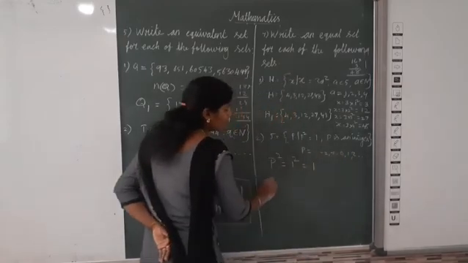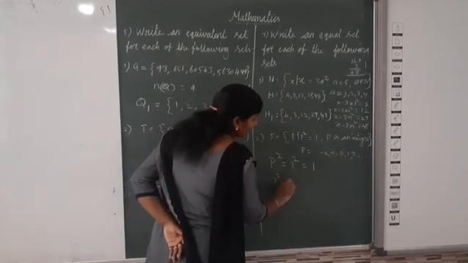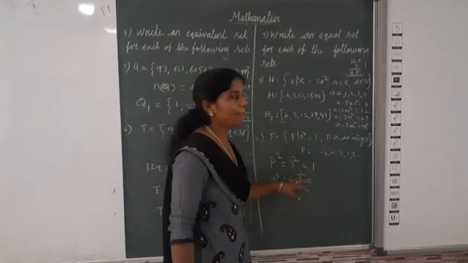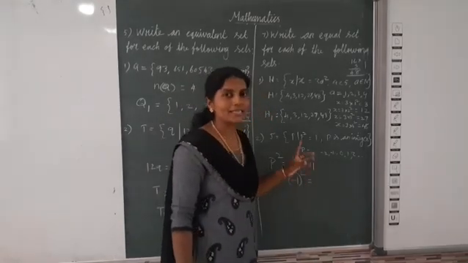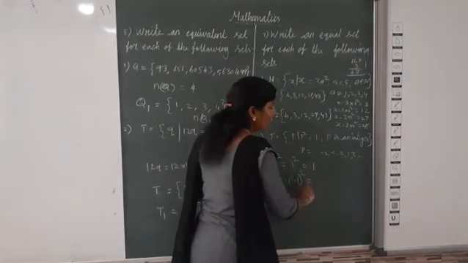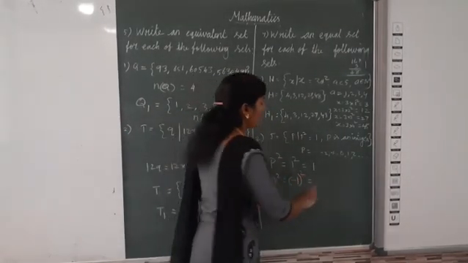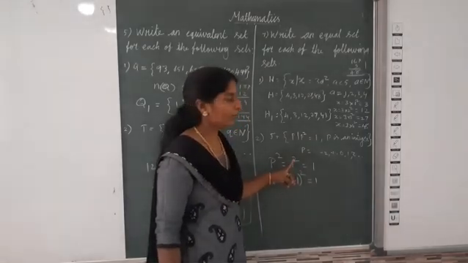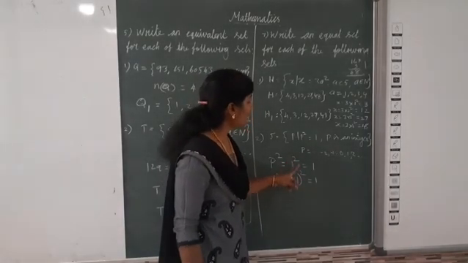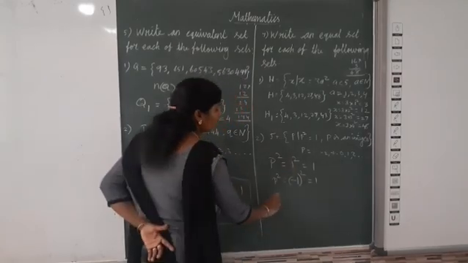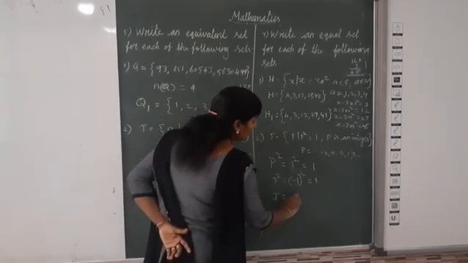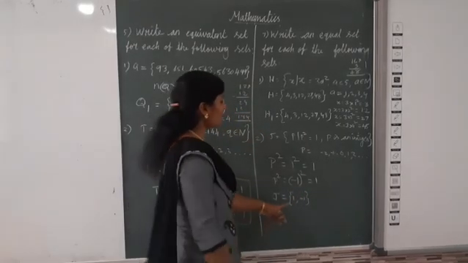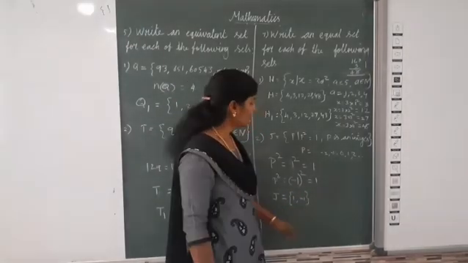Minus 1 also is possible: P square is minus 1 the whole square. A negative number to an even power is positive, minus 1 into minus 1 is plus 1. So the possible numbers are minus 1 and 1. So J is equal to 1 comma minus 1.